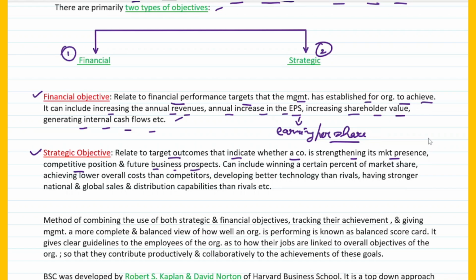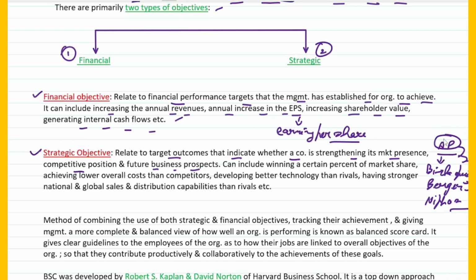Fine. For example, you would have seen that Asian Paints has a competitor nowadays, that is Birla Opus. And they also have other existing competitors like Berger Paints, Nippon Paints, etc. So the basic idea with respect to the strategic objective of Asian Paints would be increasing or retaining the market share. So it says both strengthening its market presence, competitive position and future business prospects. What they intend to do in future is also something that Asian Paints can actually look forward to.